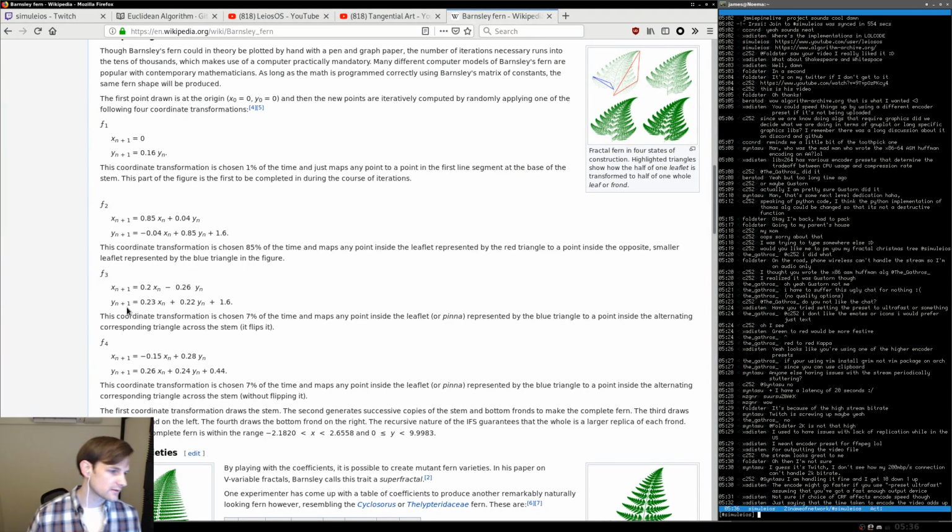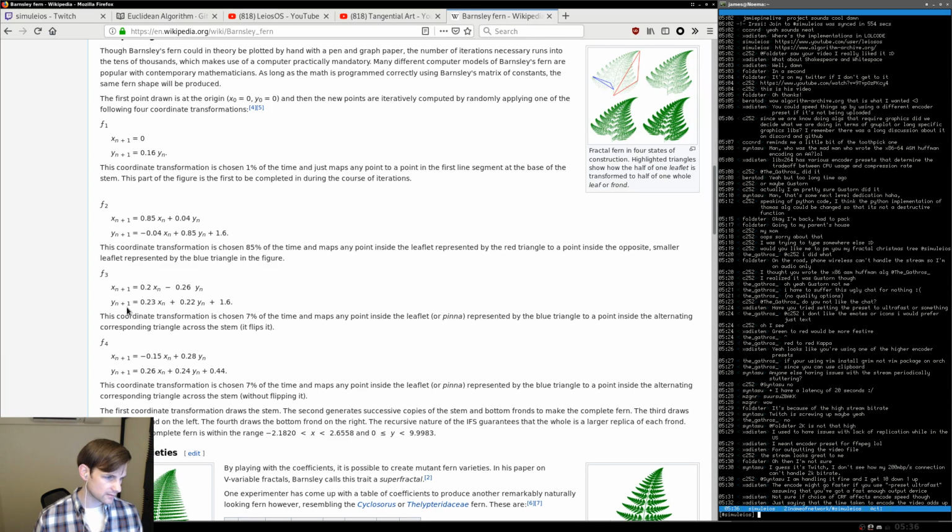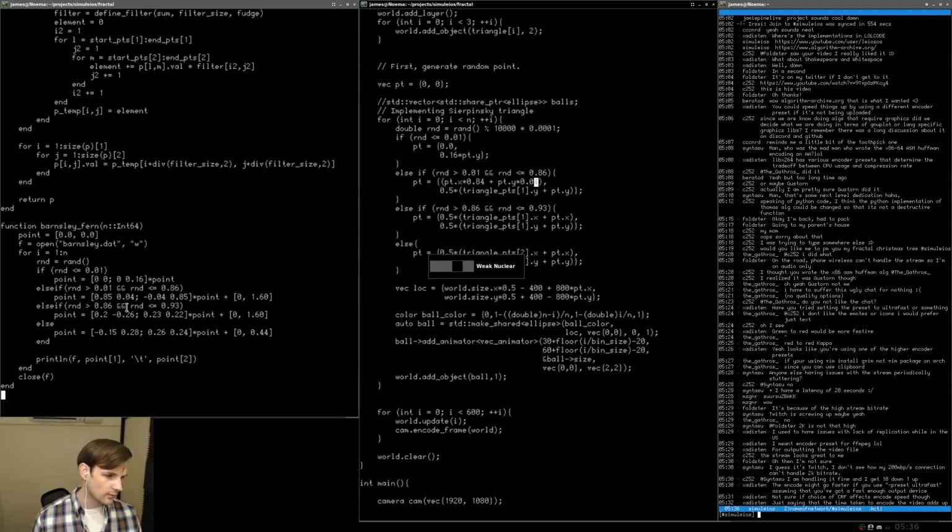Okay, so let's do that. 0.85xn, 0.04yn. So this is going to be point.x times 0.85 plus point.y times 0.04. Is that correct? Yep. The next one is negative 0.04xn plus 0.85yn.